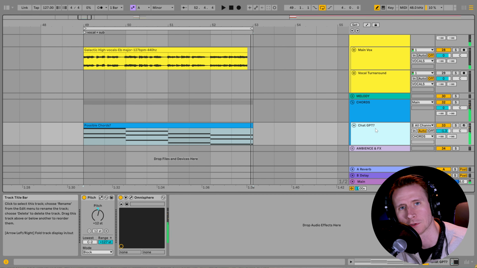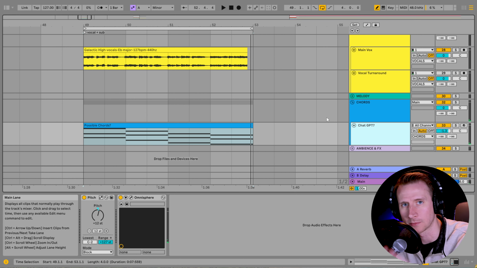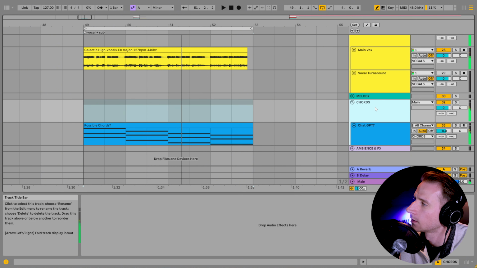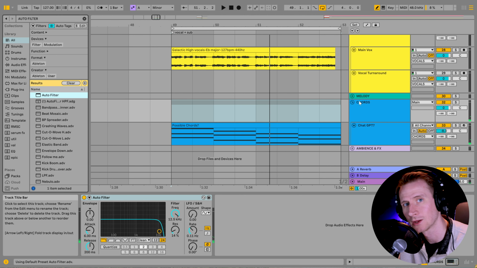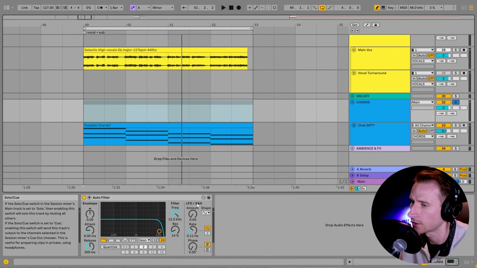So the pads are really loud right now, and the vocal is a clear, tier 1 element, lead vocal in front. The pads we want to be kind of a tier 2 element, so a little bit quieter, a little bit tucked behind. I'm also going to filter them down a bit so that we'll have some space to kind of ramp the energy back up and bring in some of the mids and highs. I'm going to solo this and dial it in.